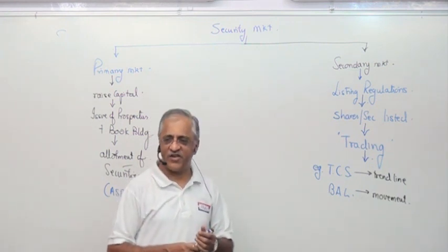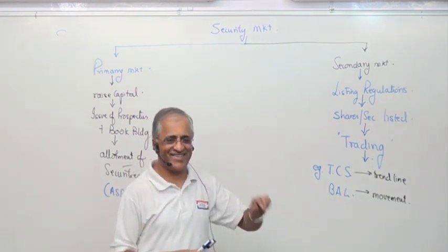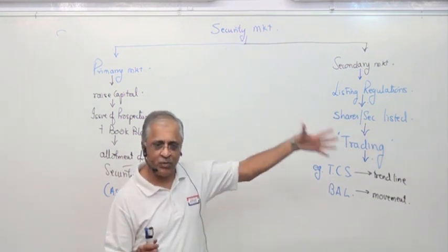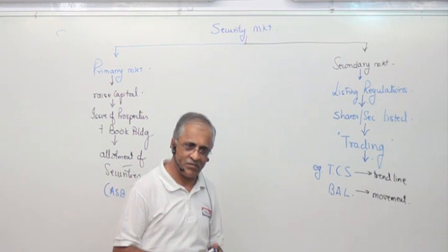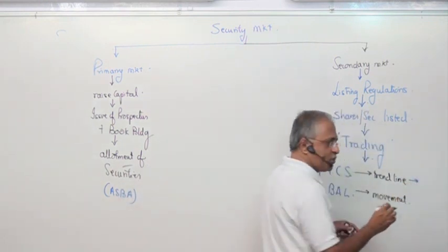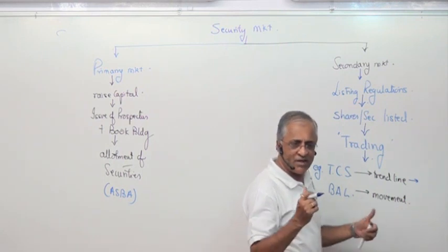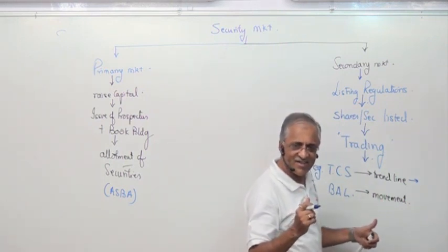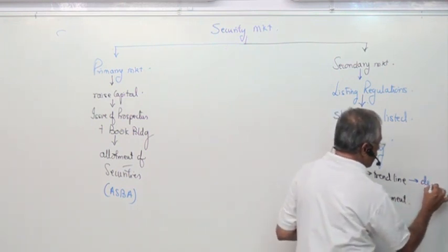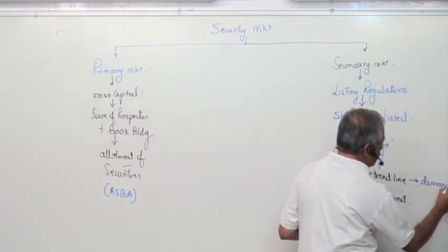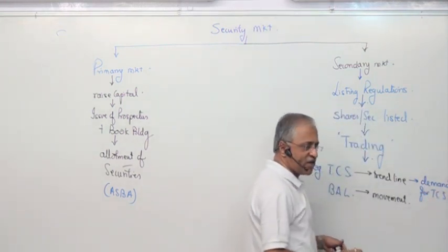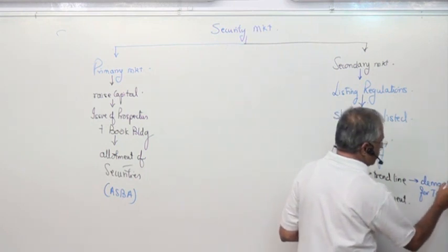TCS this quarter has declared that we have got 2 new clients. And the US market is doing good because maximum exposure is to the US market. So after this announcement, it's but natural that their bottom line, the income will increase. Are you getting it? The income. So there will be a demand for TCS. The demand for TCS is that naturally the prices will go up.